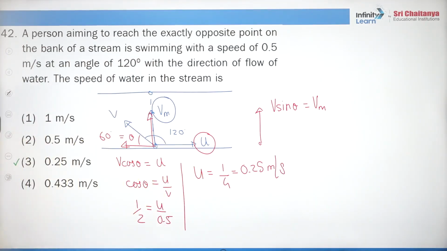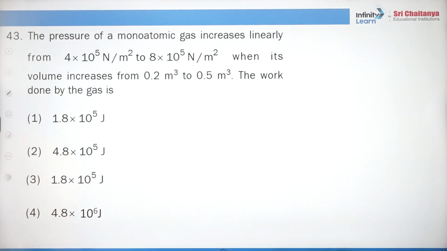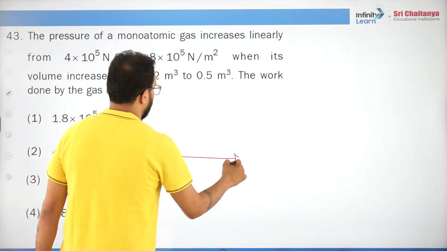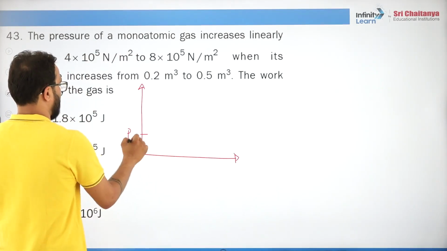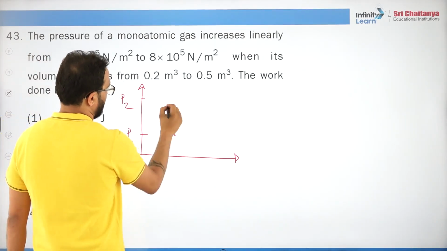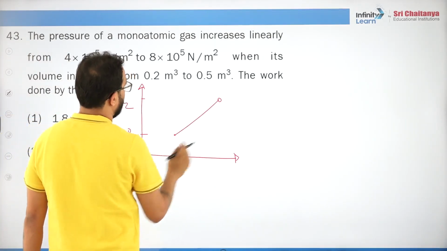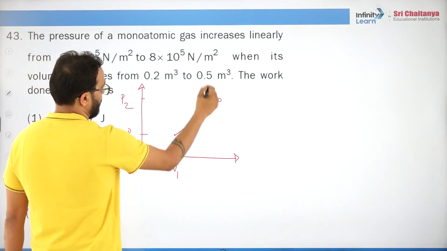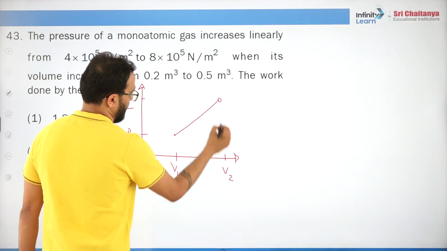Okay, got it? 43. The pressure of a monatomic gas increases linearly from P1 to P2, that is from 4 to 8 like this, linearly from V1, that is 0.2, to V2, that is 0.5.